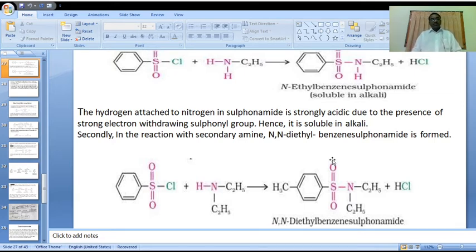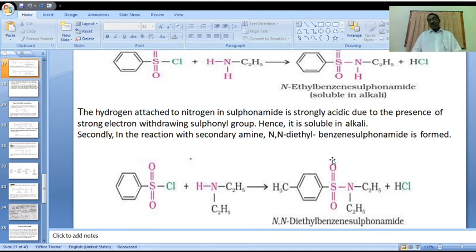From the distillation process, we can collect the tertiary amine directly. But the secondary amine is converted to N,N-dialkyl benzene sulfonamide.